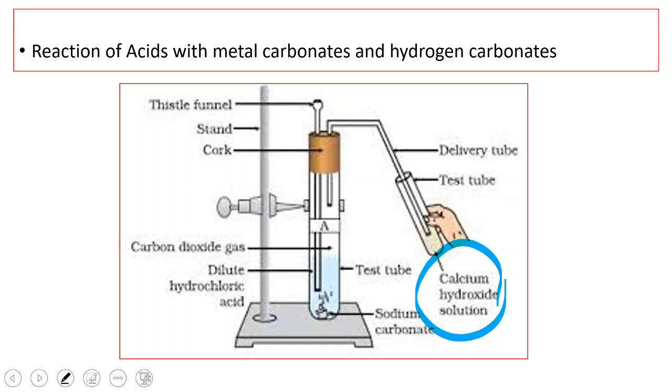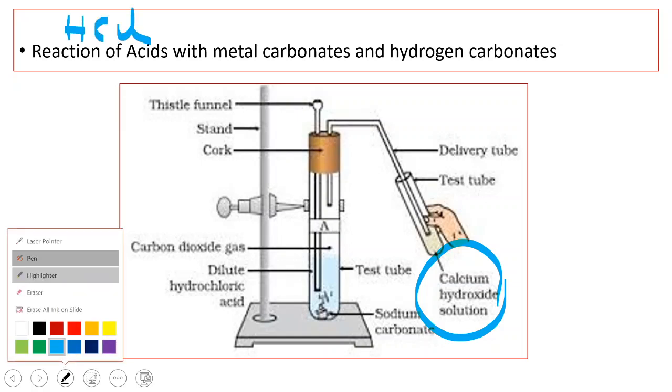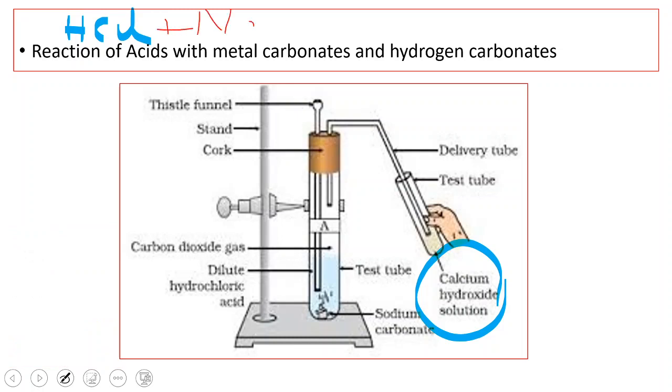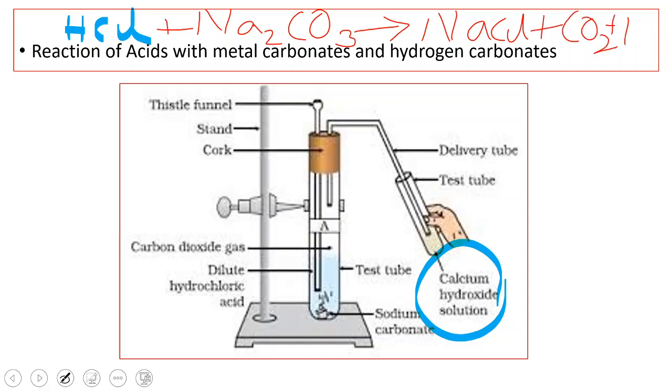This is the test for carbon dioxide: lime water turns milky. So when acids react with metal carbonates and hydrogen carbonates, they liberate carbon dioxide gas. We can write the equation like this. Hydrochloric acid reacts with sodium carbonate, Na2CO3, to give sodium chloride plus carbon dioxide plus water.